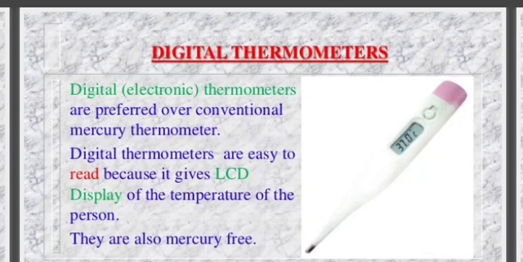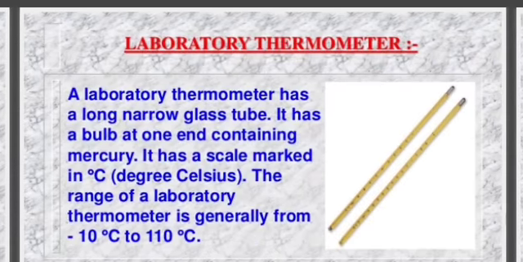Digital thermometers. Digital or electronic thermometers are preferred over the conventional mercury thermometer. Digital thermometers are easy to read because they give an LCD display of the temperature of the person. They are also mercury free.